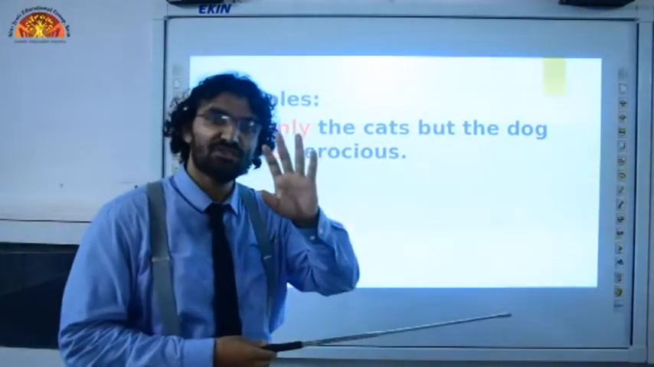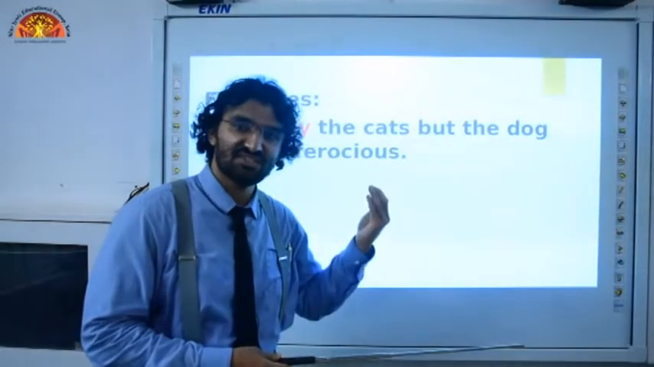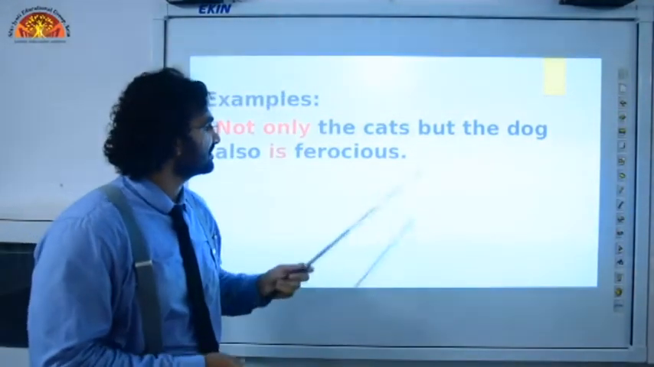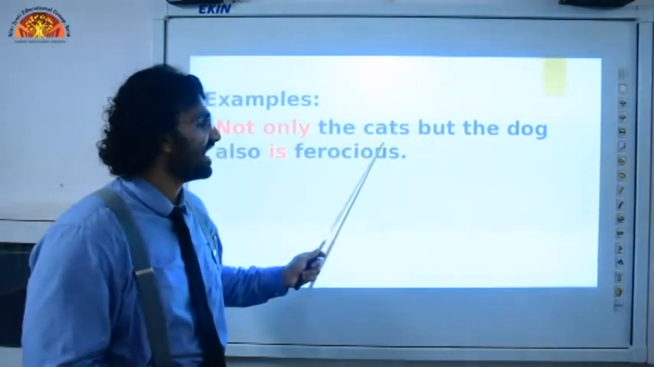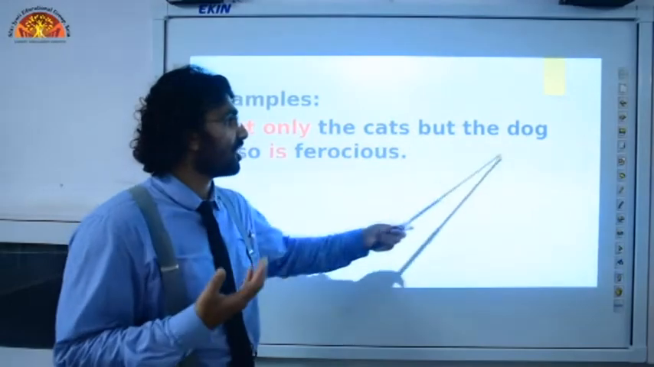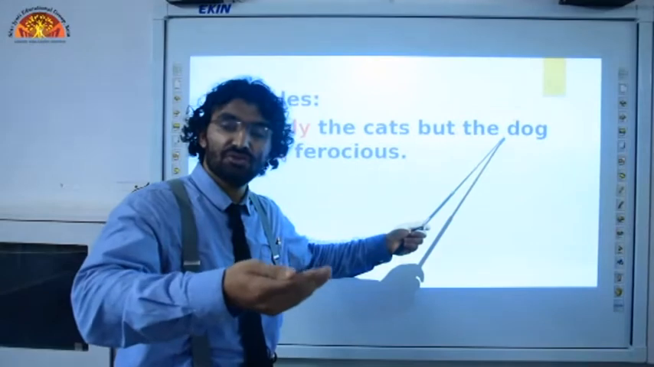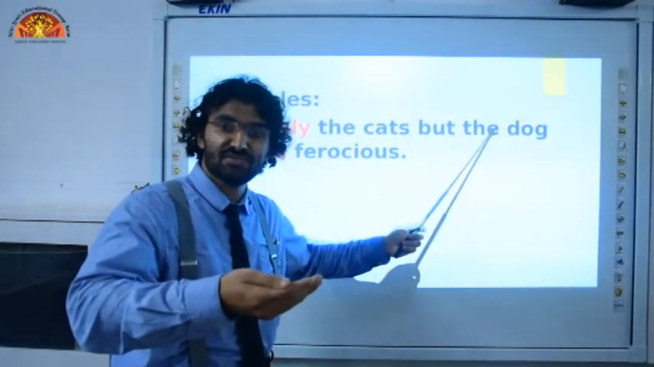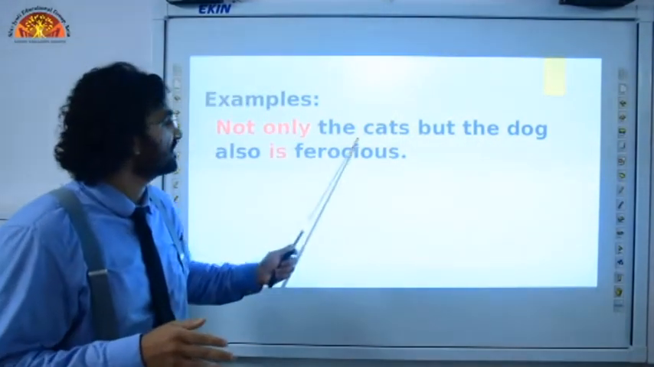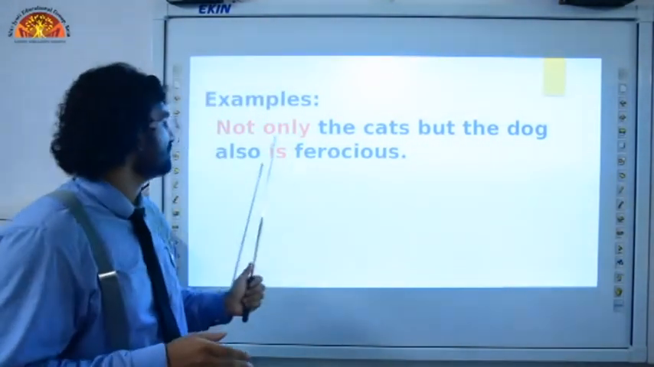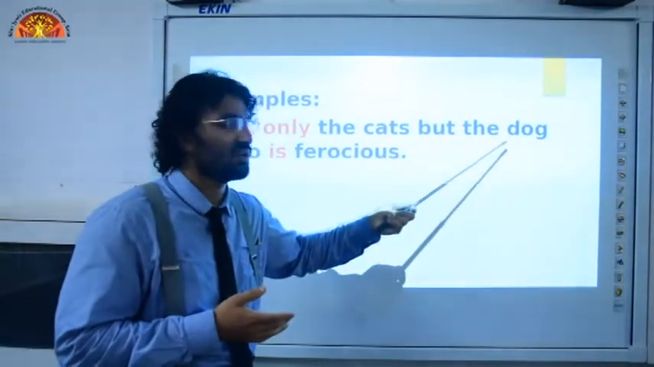Can you point out the two subjects in this sentence for me? Yes, you can. Try to pay attention. Look carefully. Yes, we have the cats and the dog. We have two subjects here. The cats is plural. The dog is singular. And the dog is the second subject. So the verb will agree with the second subject of this sentence according to the rule. Not only the cats but the dog also is ferocious. So we have used the singular form of verb because the second subject was in singular form.